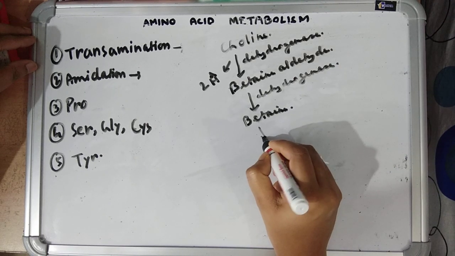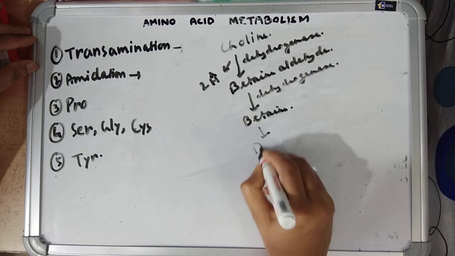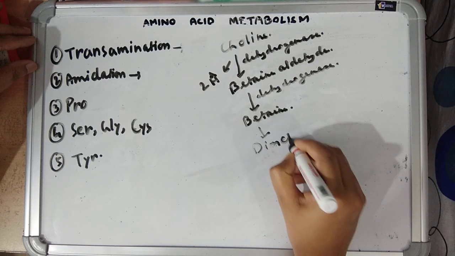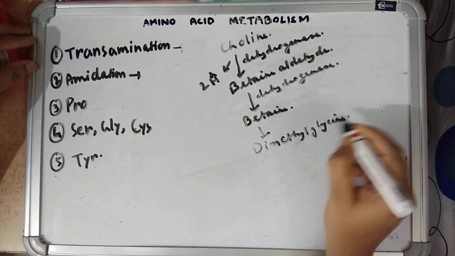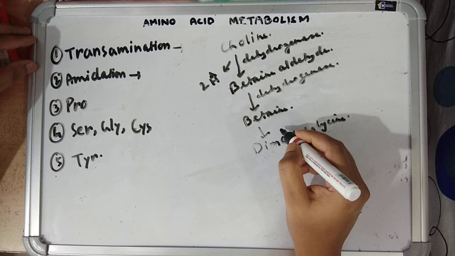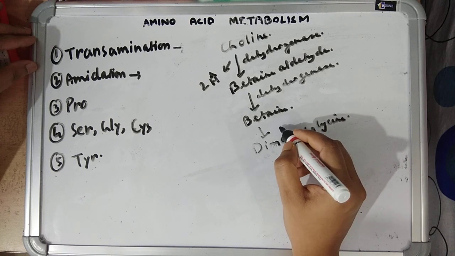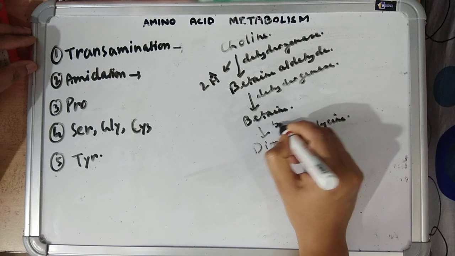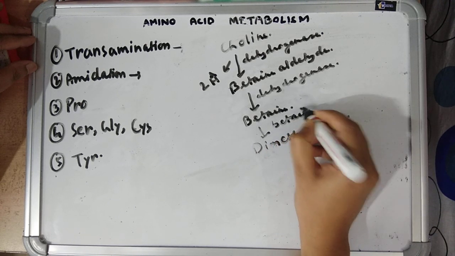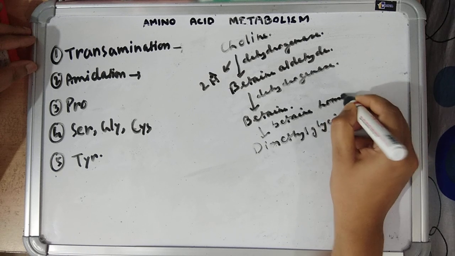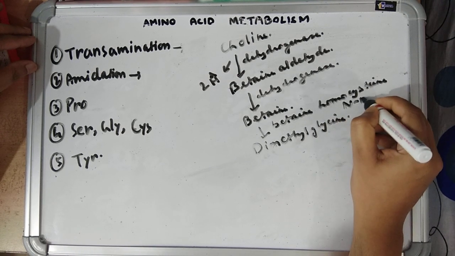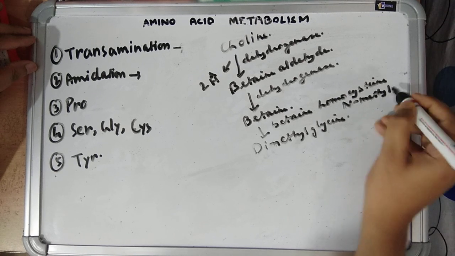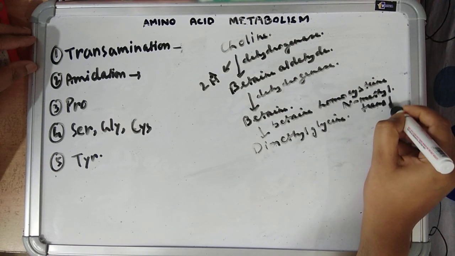Betaine is converted into dimethylglycine by betaine homocysteine methyl transferase.